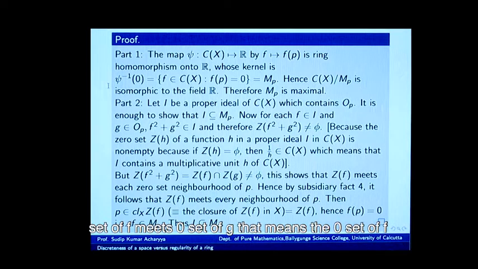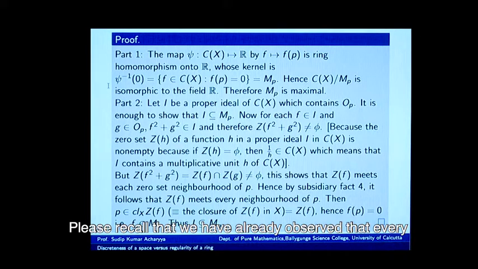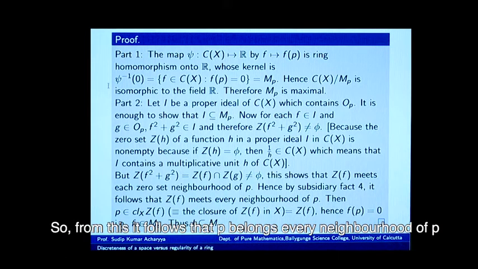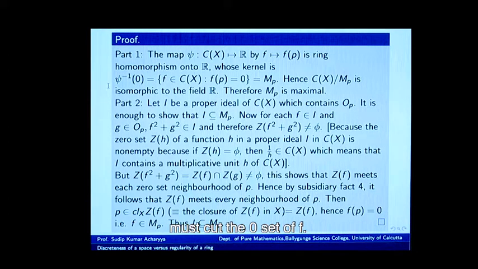That means the 0 set of f meets every 0 set neighborhood of P. Please recall that we have already observed that every neighborhood of P contains a 0 set neighborhood of P. So, from this it follows that every neighborhood of P must cut the 0 set of f.